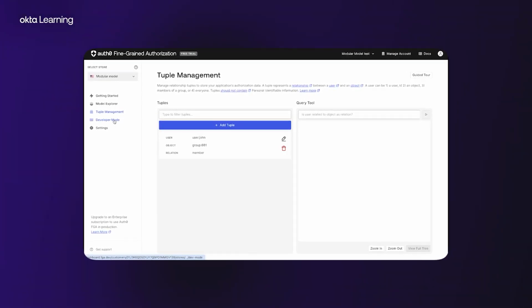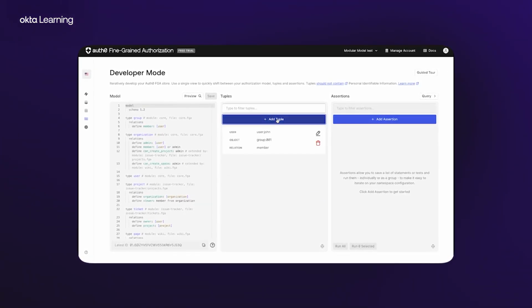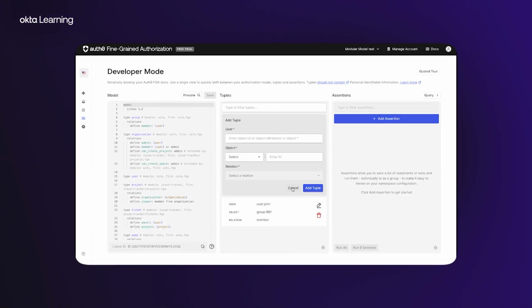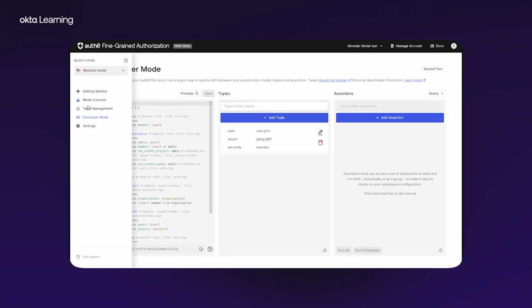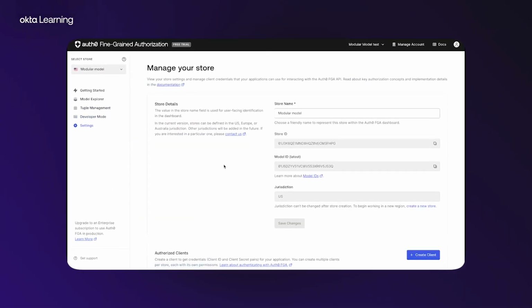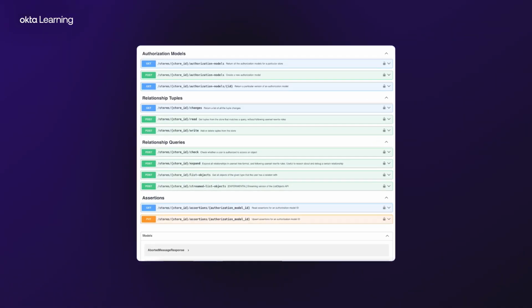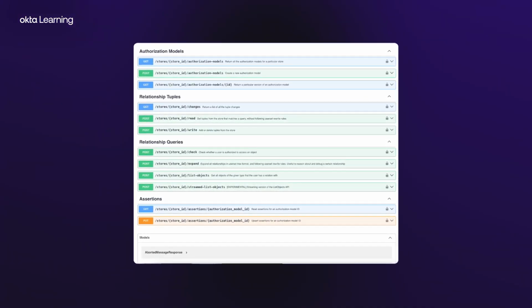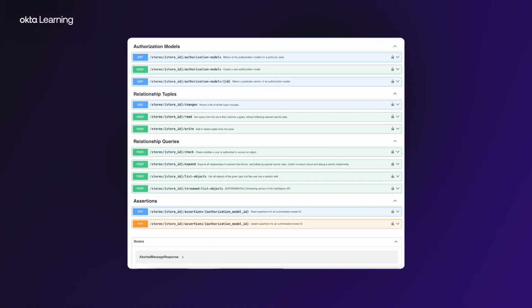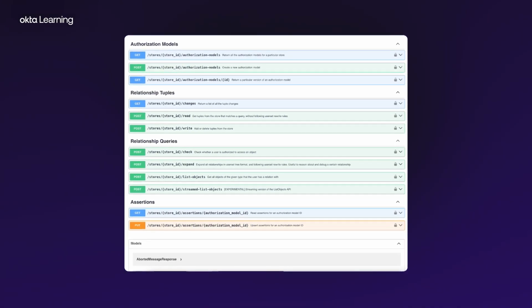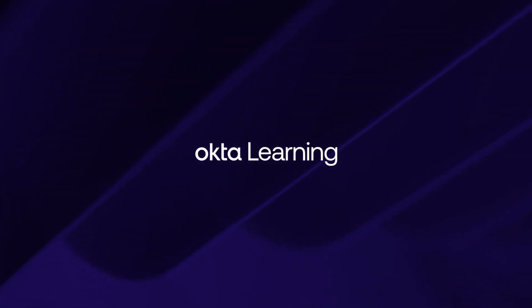The FGA dashboard also includes a developer mode, which simultaneously provides a single-page view with panels for managing the authorization model, relationship tuples, and assertion models. Another important function of the Auth0 FGA dashboard is to generate API credentials that you can use to access the Auth0 FGA APIs and the SDKs. This brings us to the second way of managing your FGA setup, the Fine-Grained Authorization API. You can use Fine-Grained Authorization's API to write authorization data to Auth0 FGA and update your code to start authorizing user requests. Continue to learn how to build scalable authorization models with Auth0 FGA.